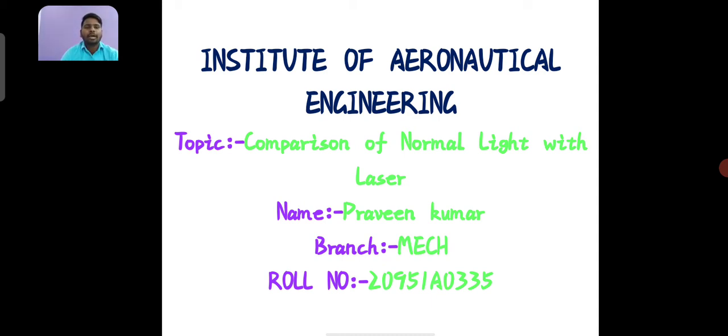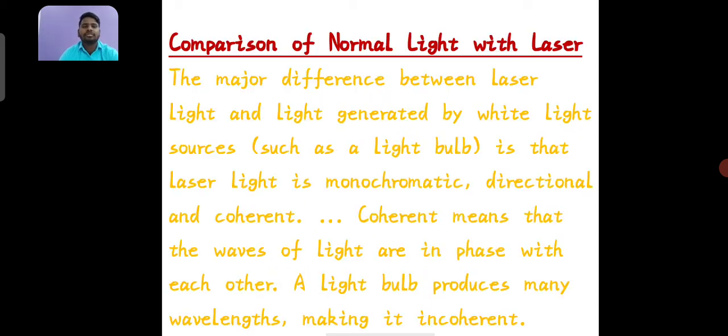My topic is comparison of normal light with laser. What is the comparison of normal light with laser? The major difference between laser and light generated by white light sources such as a light bulb is that laser light is monochromatic, directional and coherent. Coherent means the waves of light are in phase with each other. A light bulb produces many wavelengths, which makes it incoherent.